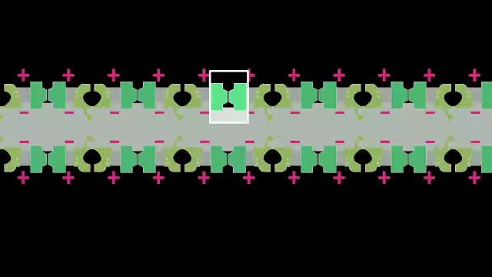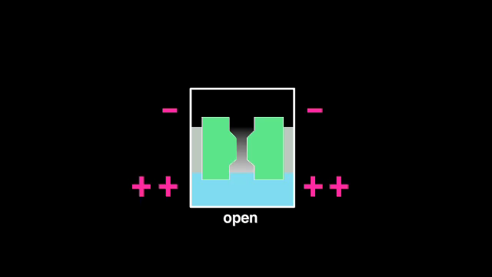Now let's look at the changes occurring in voltage-gated potassium channels. Similar to sodium channels, potassium channels open in response to membrane depolarization, but only after a delay relative to the opening of sodium channels. This delayed opening causes potassium ions to move out of the axon, leading to a repolarization of the membrane.